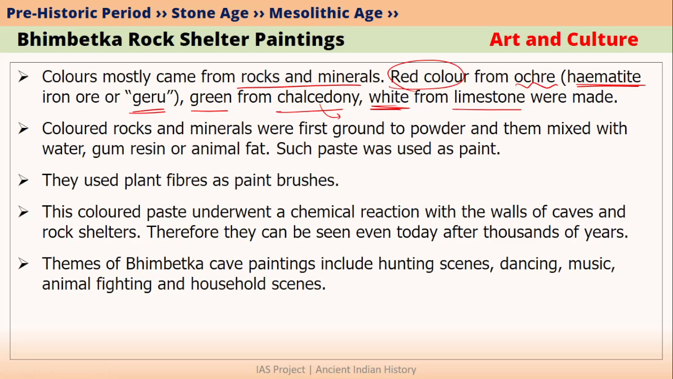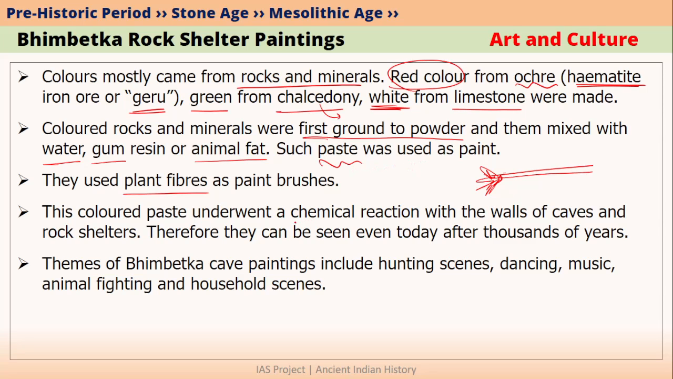What about their brushes? They used plant fibers as brushes. For example, they broke a small twig from the tree, okay, and they crushed this. Now this has become like a brush. They dipped this brush in this color and then they painted it on the cave walls and cave ceilings. So the color came from rocks and minerals. They ground them into powder. Once the powder was made, they mixed this powder with water, gum or animal fat. So now the color has become a paste type of paint. Now they used plant fibers and they dipped it into this paste and they painted on the cave walls.